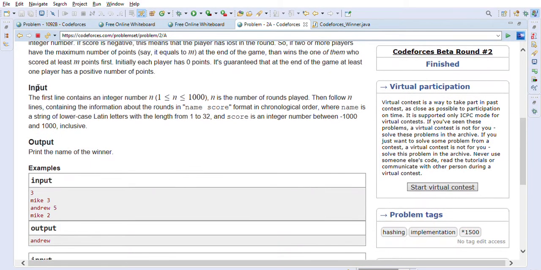So let's look into the input of this problem. The first line contains a number, which is the number of rounds played. As you can see, there are 3 rounds played, and the following n lines contain information about the rounds, like name and score. Whoever wins that round is there and their score is given. So Mike wins the first round, his score is 3. Andrew wins the second round, his score is 5. Mike wins the third, his score is 2. So this is the input that is given to us.